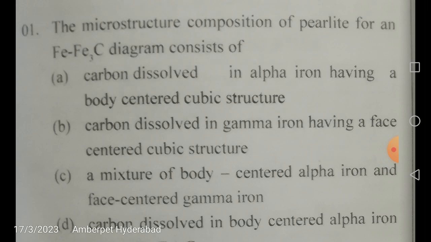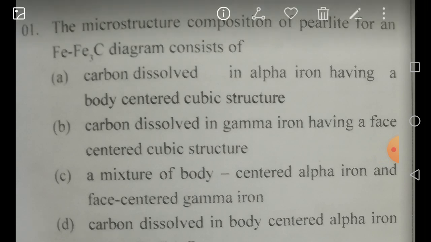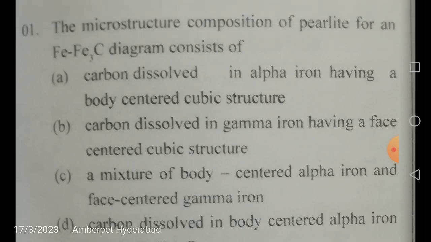Friends, in this video, let us see questions from production and materials, which is the 8th topic in your syllabus for your TSPSC AMVI Automobile Engineering optional paper. That is the second paper for your examination. These are very good bits from production and materials. You can expect at least 15 to 18 questions from each topic, and there are 8 topics. If you go by the previous papers also, at least 15 to 20 questions were asked from production and materials.